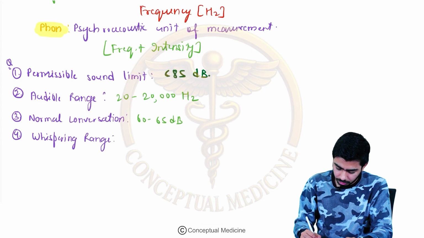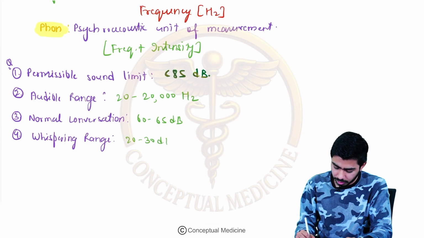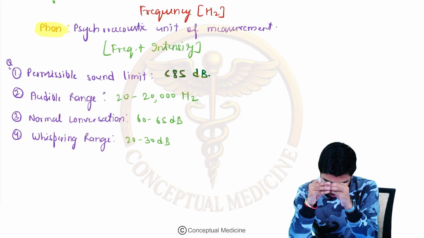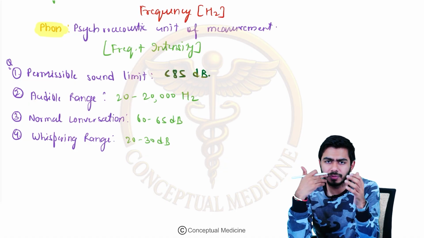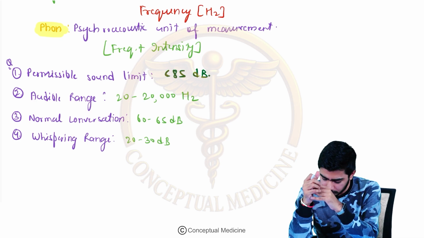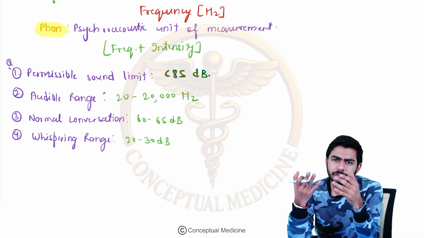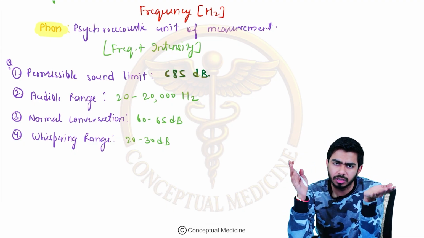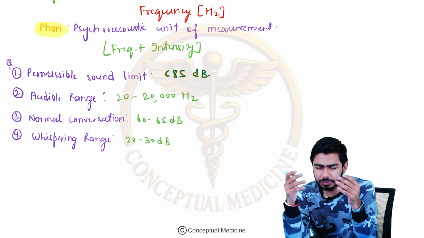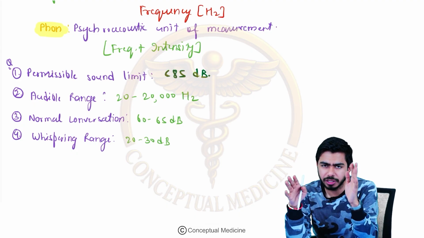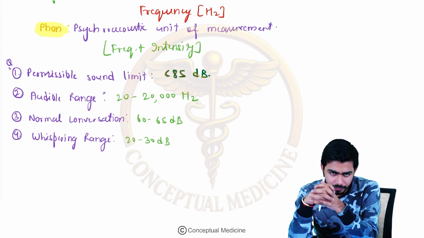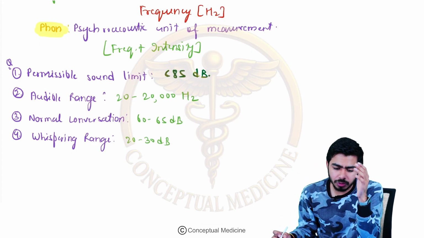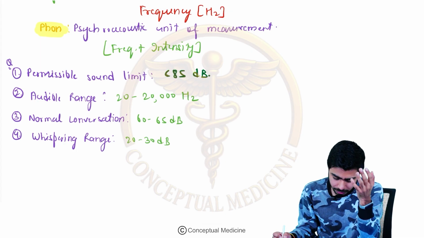Okay, that will be 20 to 30 decibel, because we know that 20 to 20,000 hertz is the normal audible range. 20 to 30 decibel on the lower side, it is the whispering range, right? Normal conversation when we are doing, that is the 60 to 65 decibel, right? And now it depends on the frequency of the sound. Some person might be having some higher frequency of sound comparatively, or some person might be having the lower frequency of sound, but generally the average range is 60 to 65 decibel for normal conversation, right?